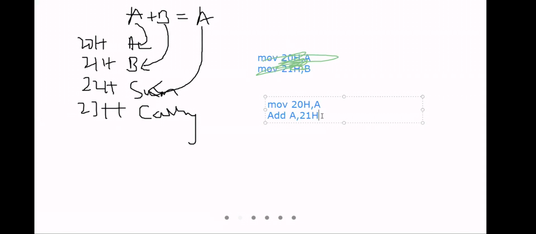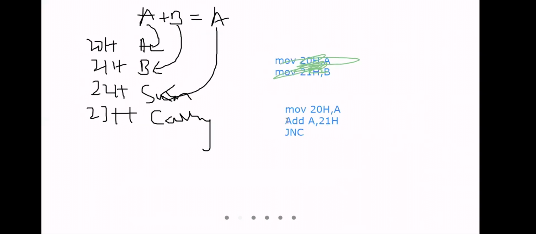Check for carry, sir. JNC. J and C. Check for carry. We have done this kind of program. If there is carry, what will happen?